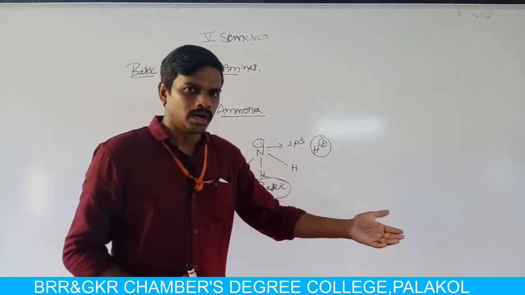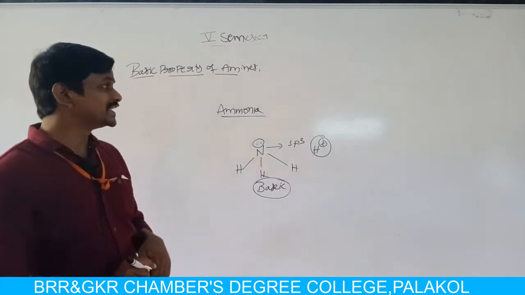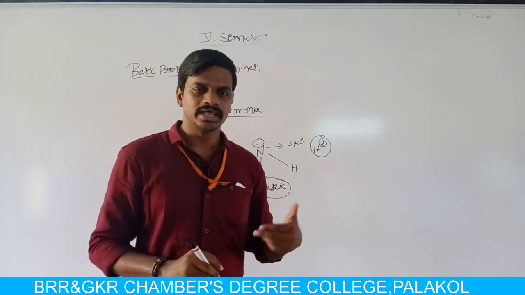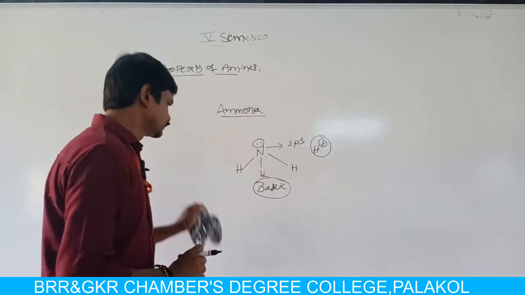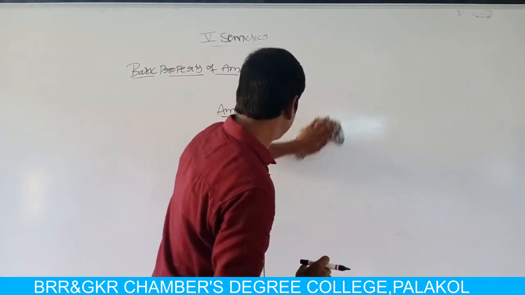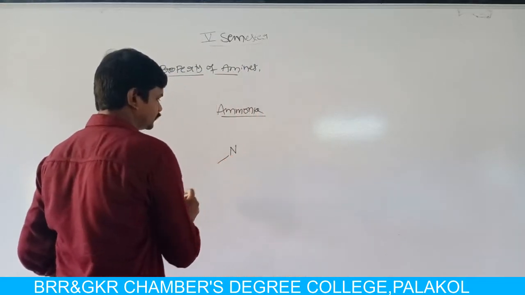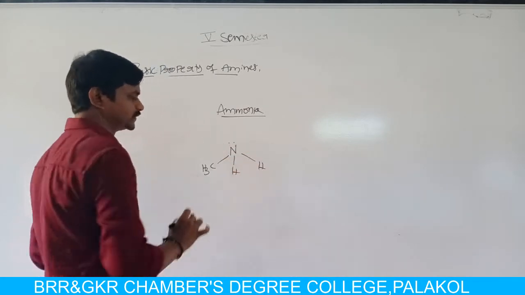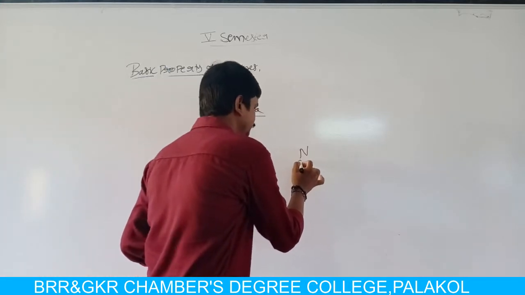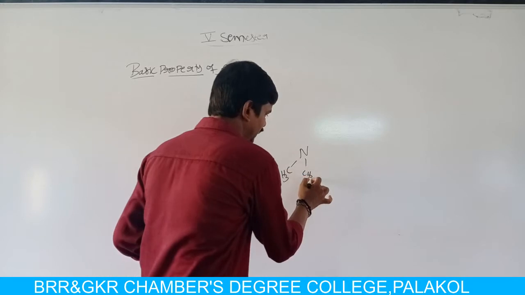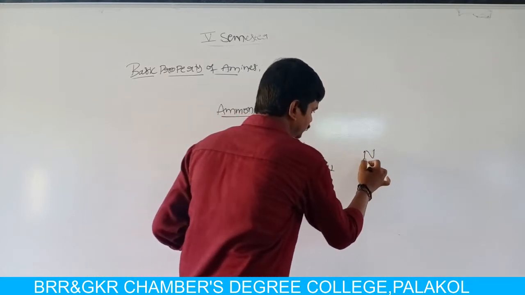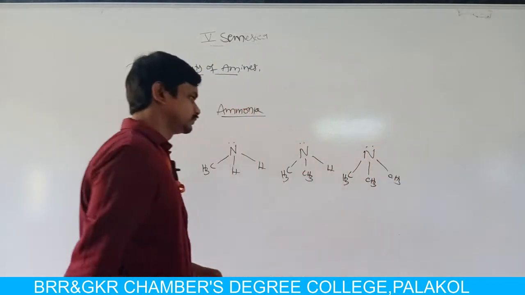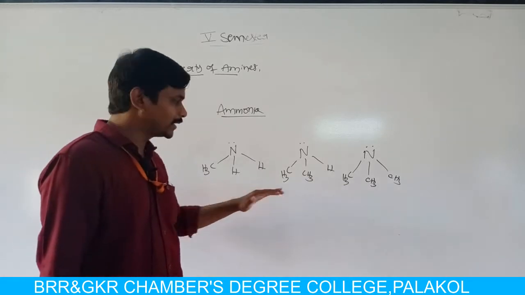Now we move to our concept, the basic property of amines. Amines are derivatives of ammonia. Here we can write the structure of an amine. In a primary amine, in place of one hydrogen in ammonia, we replace it by an alkyl group. In a secondary amine, 2 hydrogen atoms are replaced by 2 alkyl groups. In a tertiary amine, 3 hydrogen atoms of ammonia are replaced by 3 alkyl groups. This is the structure of primary, secondary and tertiary amines.